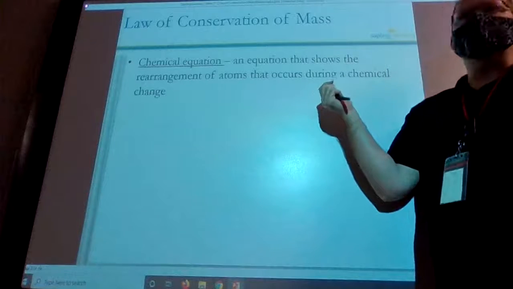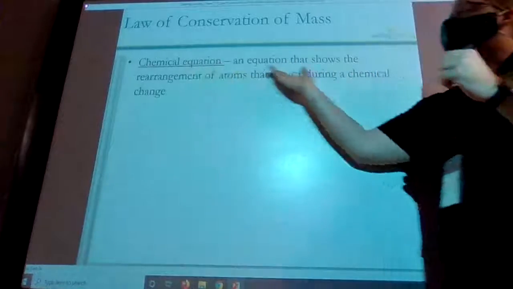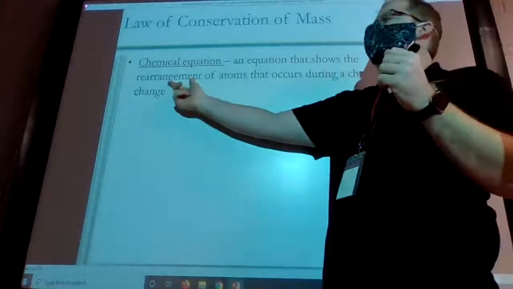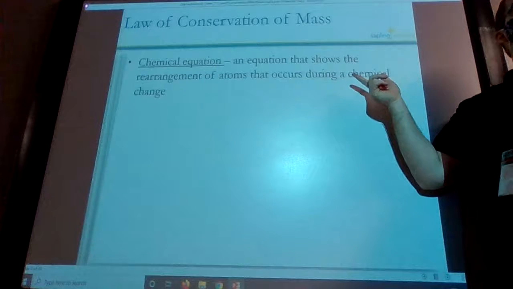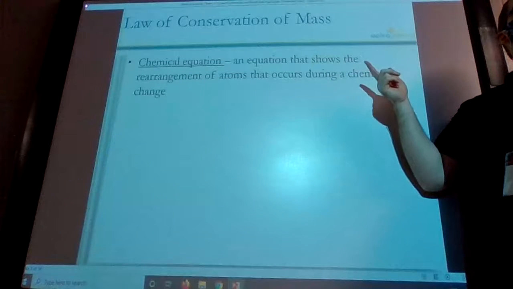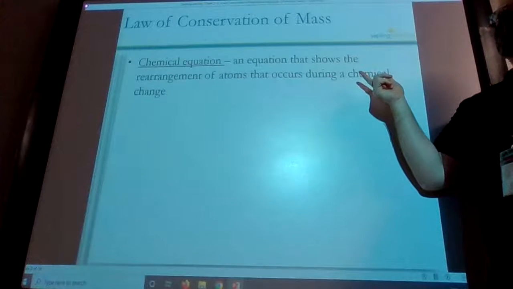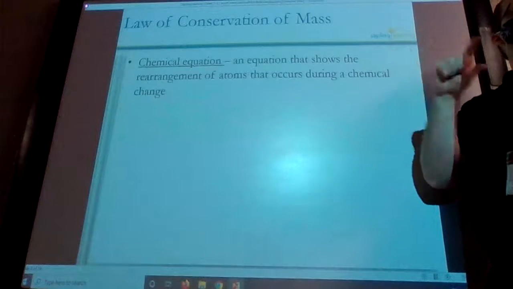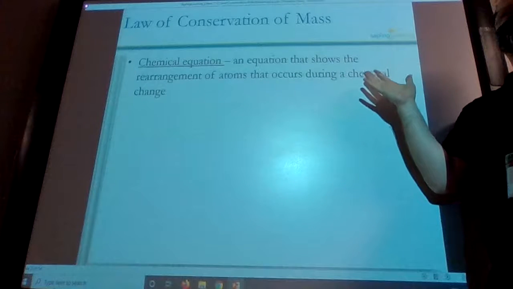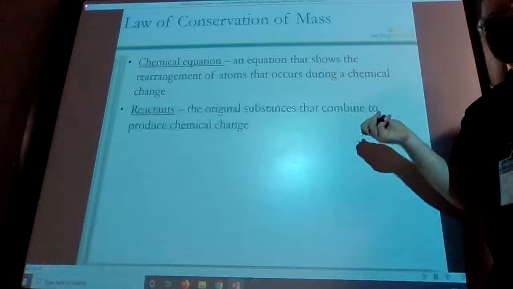So we're going to start with a couple easy definitions. A chemical equation is an equation that shows the rearrangement of atoms that occurs during a chemical change. So chemical equations are used to show chemical reactions, all right? If I'm doing a chemical reaction, I should be able to write it out in some sort of equation that illustrates this for me or anyone else that I'm trying to show.